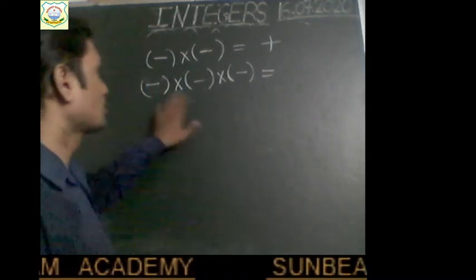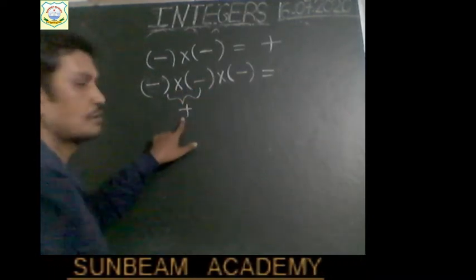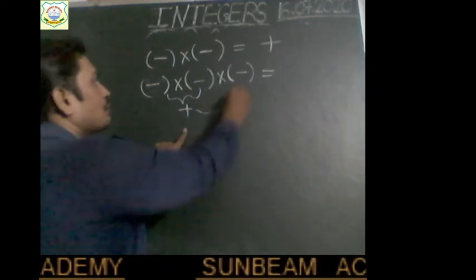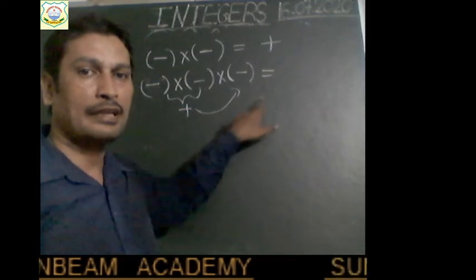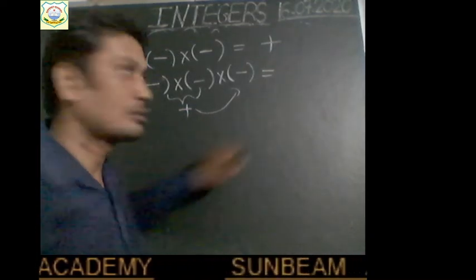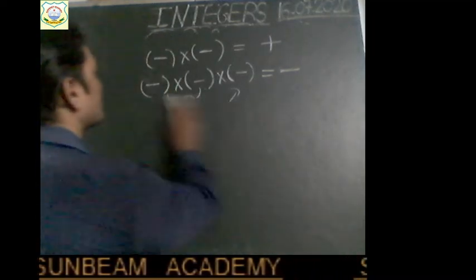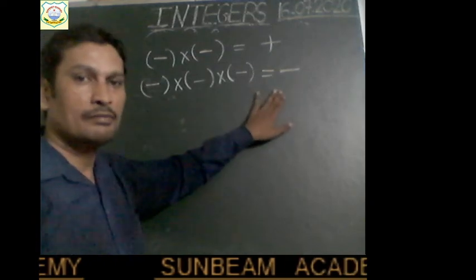You can see here, this minus and this minus will become plus. The product of the first two negative integers will be positive, and this positive will be multiplied with the third integer with negative sign, and plus and minus will become minus. So minus minus minus, 3 times, will become minus.